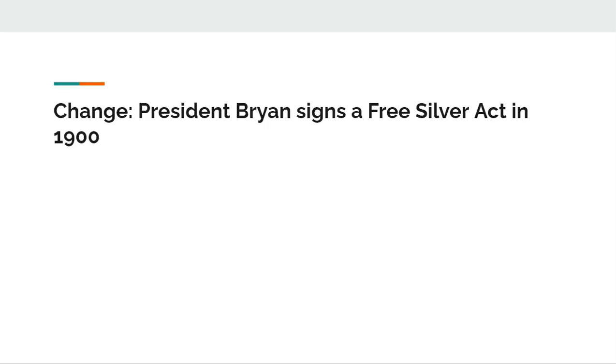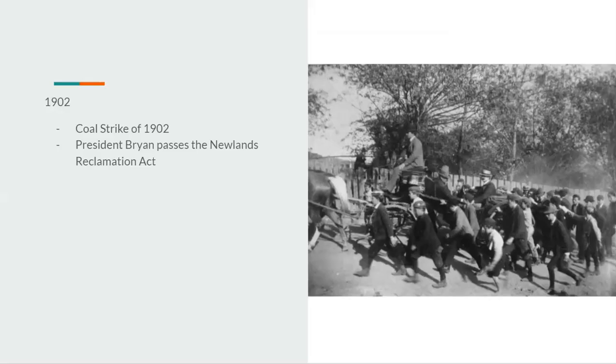Before we get started, I'd like to make a little change, as some people down in the comment section below had to inform me, correct me. William Jennings Bryan would not pass the Gold Standard Act. He would actually pass more of a Free Silver Act. That's the only major change, and it's going to affect the country in that there would be major inflation, a very slow inflation rate that will only get worse once World War I begins, coincidentally, as it only gets worse around that time. And we'll explain more as we get toward that time.